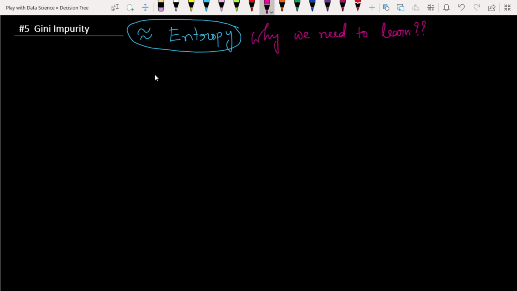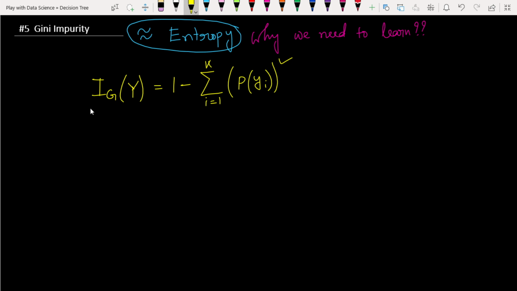So the formula of the Gini impurity of the variable y will be like this: 1 minus the summation of i equals 1 to k, if we have k categories for the random variable y, of the probability of yi squared. This is the simple formula of the Gini impurity.